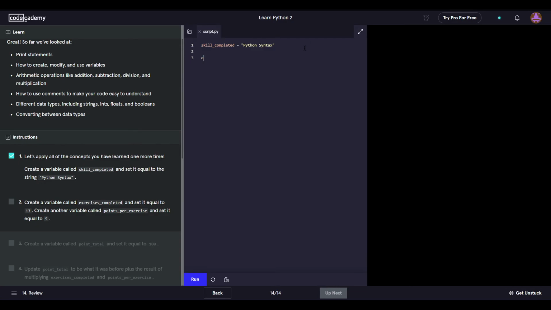Create a variable called exercises completed. See, it's always with the misspelling that gets me. It's not because of the keyboard, it's just because I'm actually bad at spelling completed. Come on. Set it equal to 13.